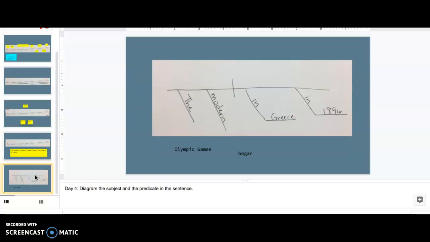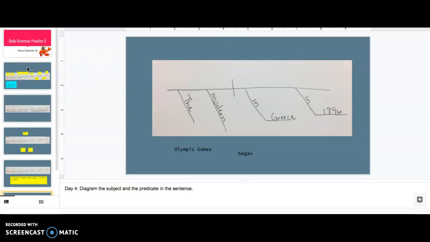So we just need to figure out which is the subject and which is the predicate, or like the verbs in the sentence. And just to recap, our subject or subjects go on the left and our verb or predicate goes on the right. So we can actually look back